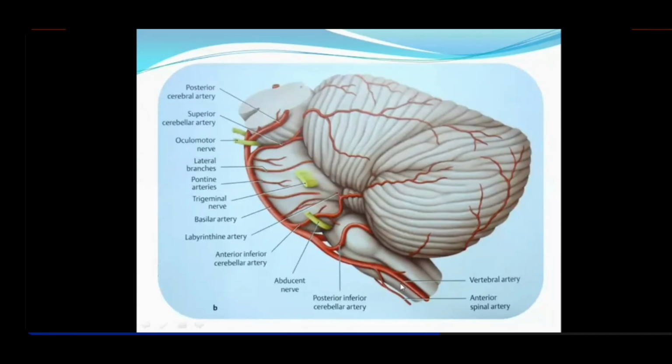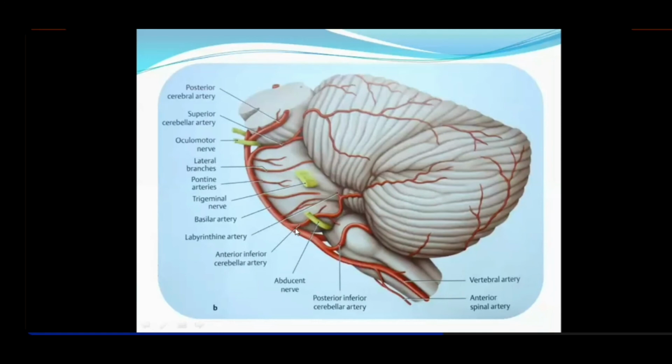Can you see now the two vertebral arteries are running in the anterolateral ventrolateral sulcus, and the two branches join here to form the anterior spinal artery running in between, and the two arteries join to form a basilar artery, right? But remember, from the vertebral artery, the branch given out is the posterior inferior cerebellar artery. So it supplies the upper portion of the medulla. Then it runs on the inferior surface, and don't forget that it has a tortuous course. Okay. So as the name is, posterior inferior supply of the cerebellum.